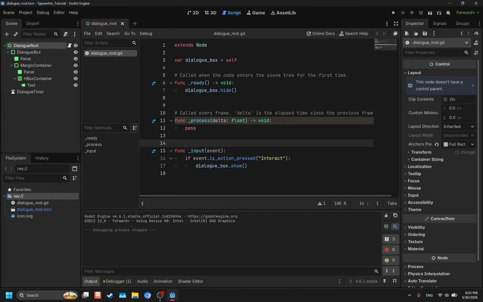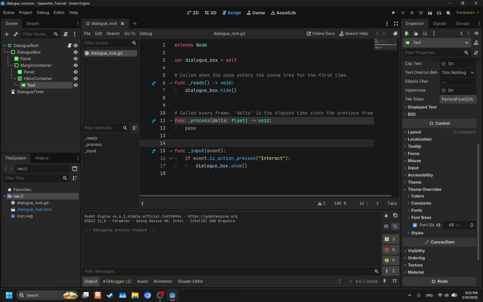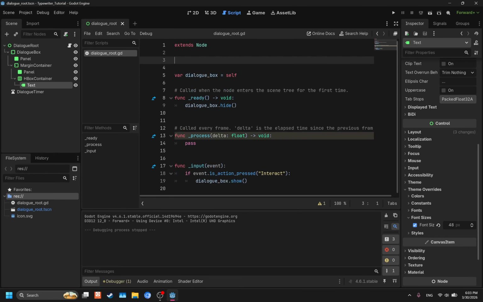Okay, so now we also need to go back to the top here and make a reference to the text box itself, because we need to have a reference for the text box to actually put the text that we want in there for the typewriting.